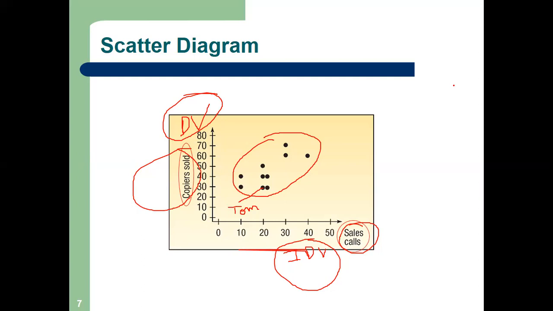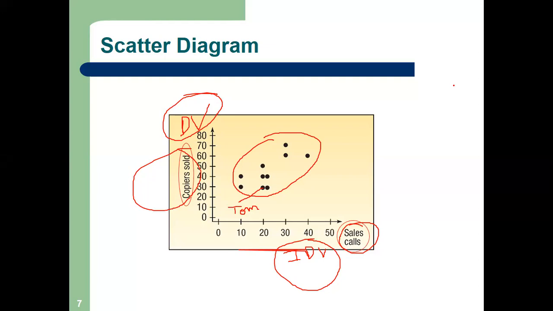Can't we say, the more the number of sales calls, the more is the number of sales? So these two variables are correlated. I can say roughly from this diagram, but actually how will we say? We will say by some statistics, because statistics knows only formulas. So I will give you the formula of r. But before that, scatter diagram also tells us many things. It tells us that there is a strong correlation between these two variables, and also that with the increase of one, the other increases.